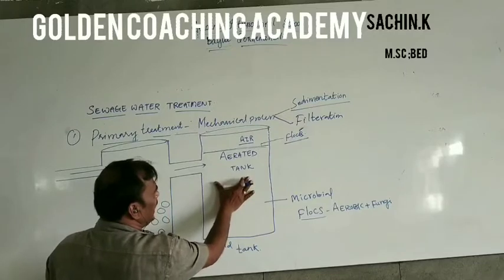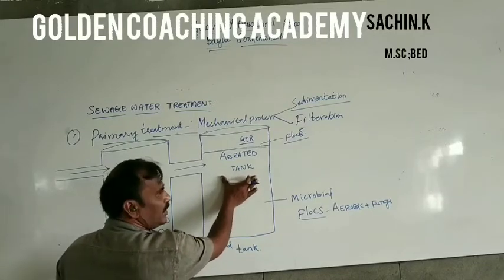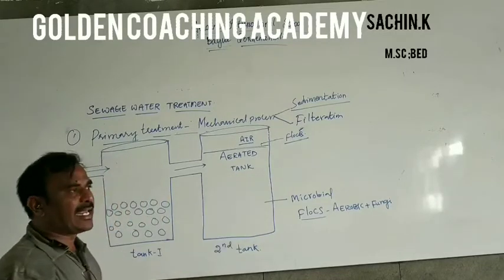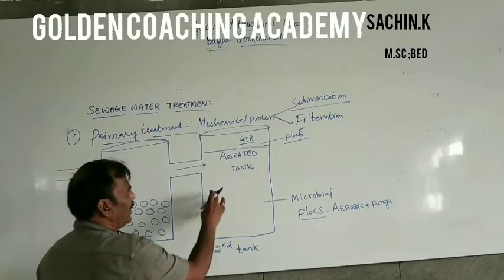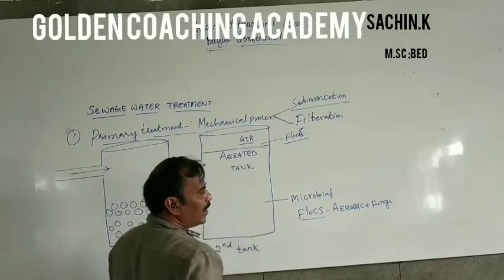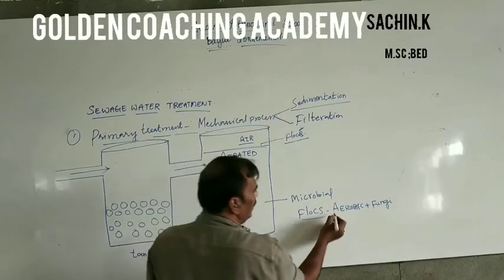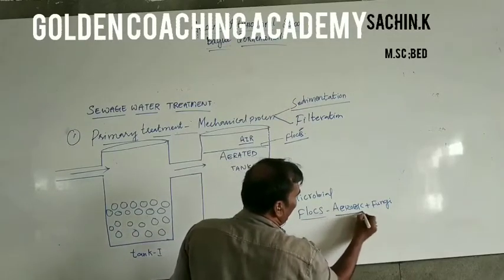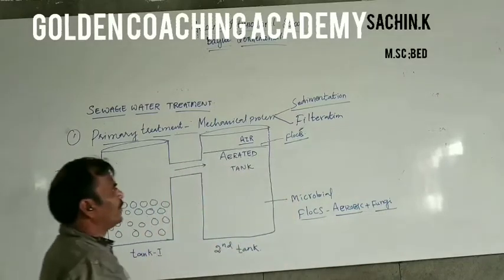The second tank is called an aerated tank, which is filled with oxygen-containing air. Because of that, the microbial flocks grow rapidly, containing aerobic bacteria and fungi.